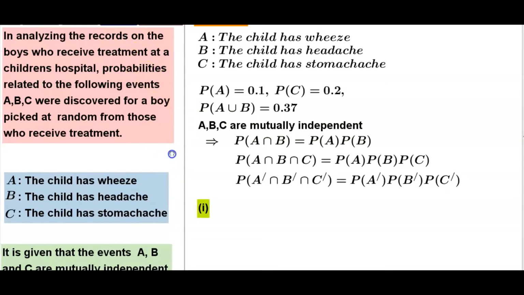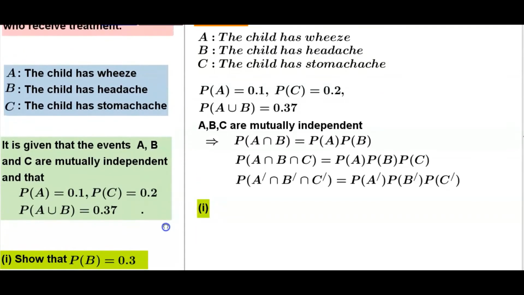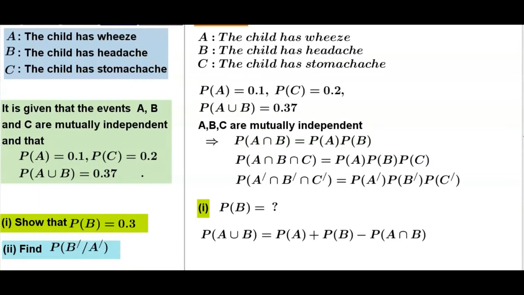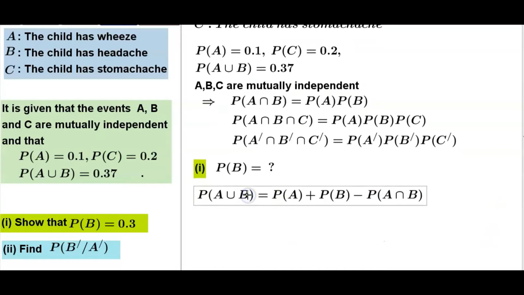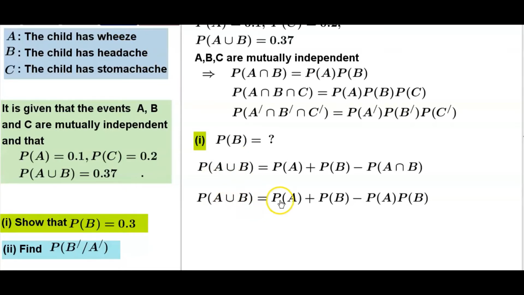The first one, we want to find out the probability of B. We already know this formula, probability of A union B is equal probability of A plus probability of B minus probability of A intersection B. This is equal probability of A plus probability of B minus, for this one we can say probability of A into probability of B. A and B are mutually independent.